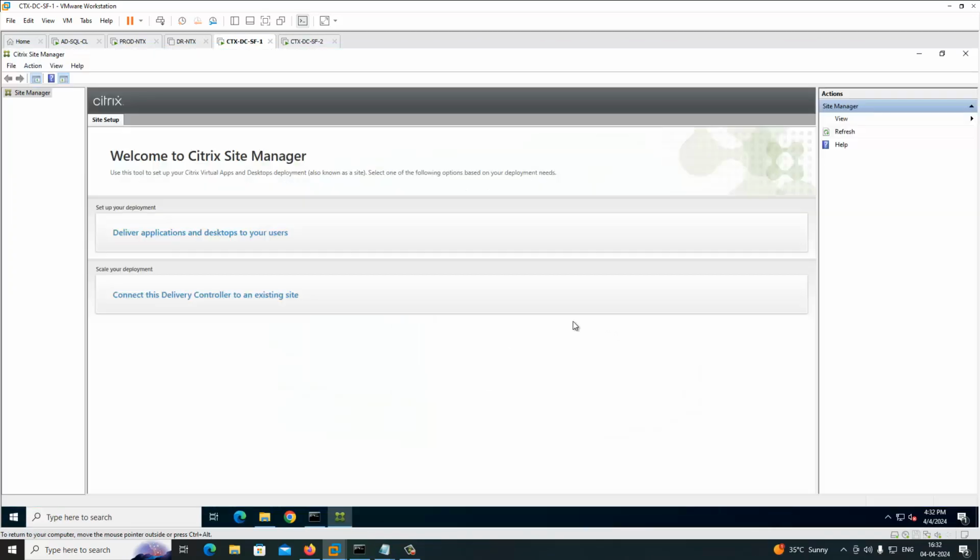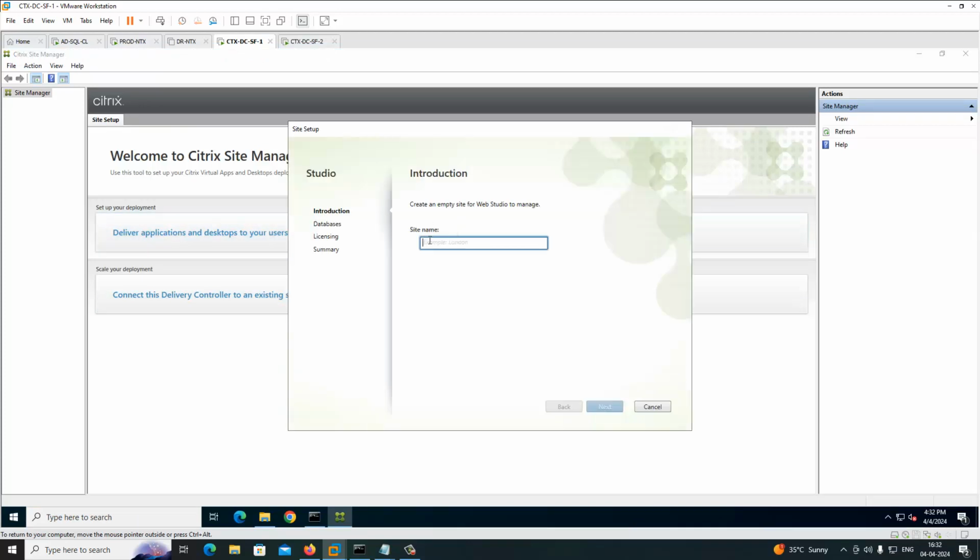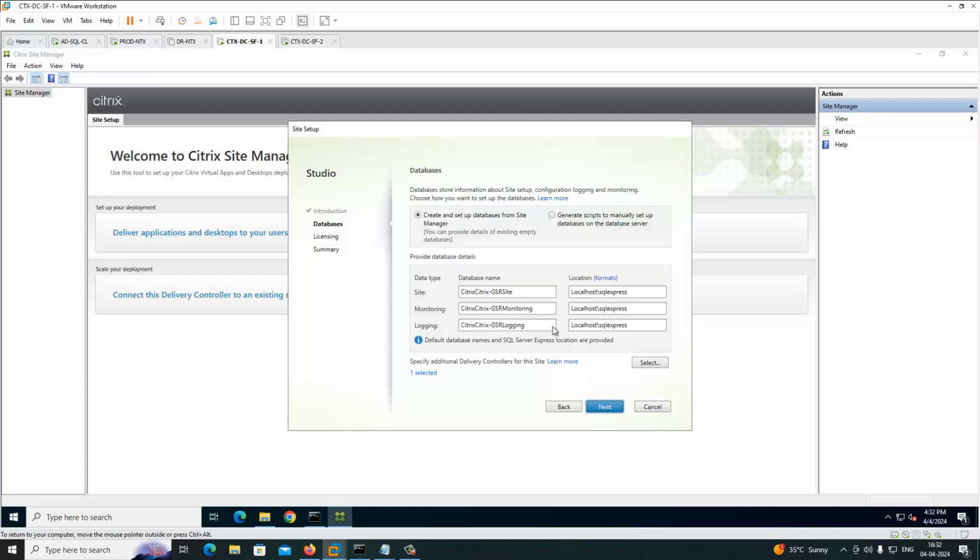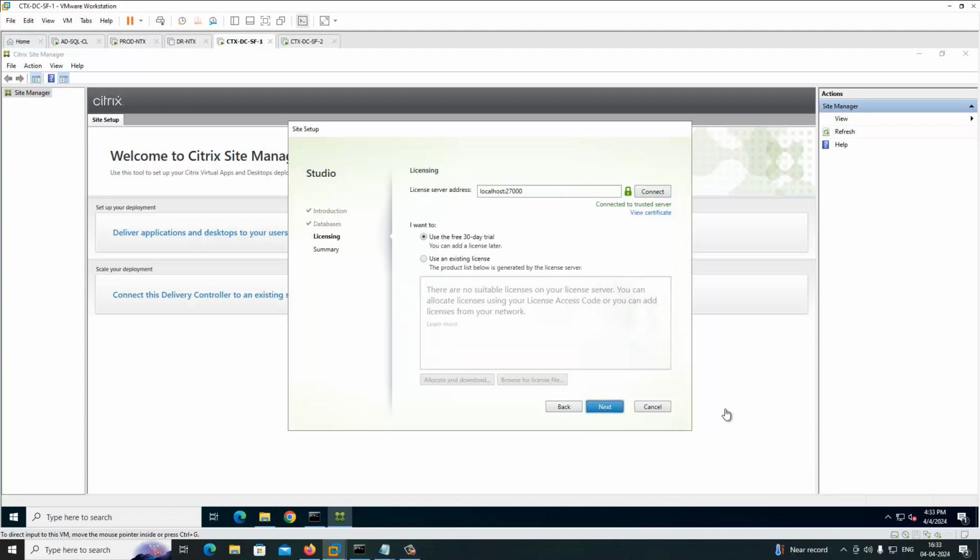We are going to set up the new site. Just click the first option and mention the site name, Citrix GSR. I have SQL Server on the same server, so that is localhost.